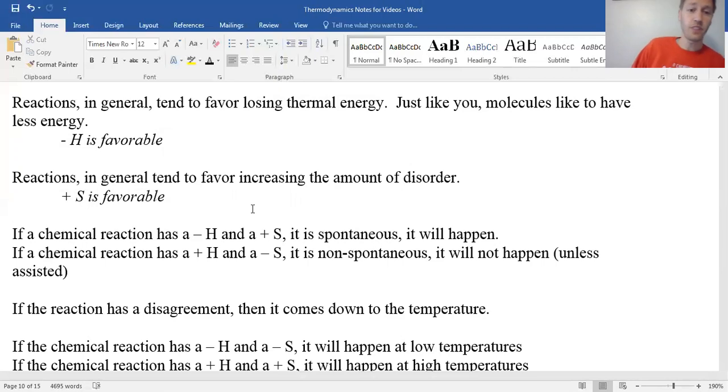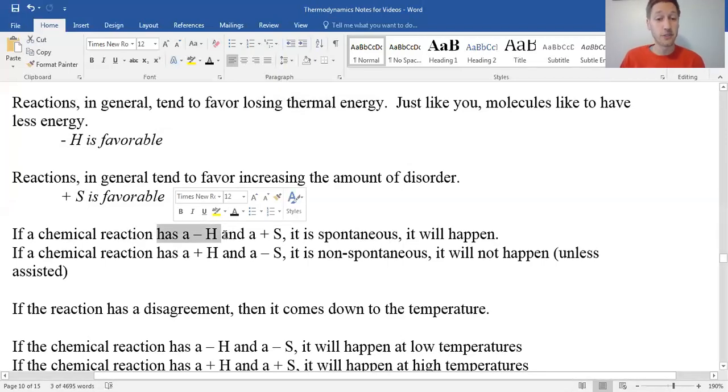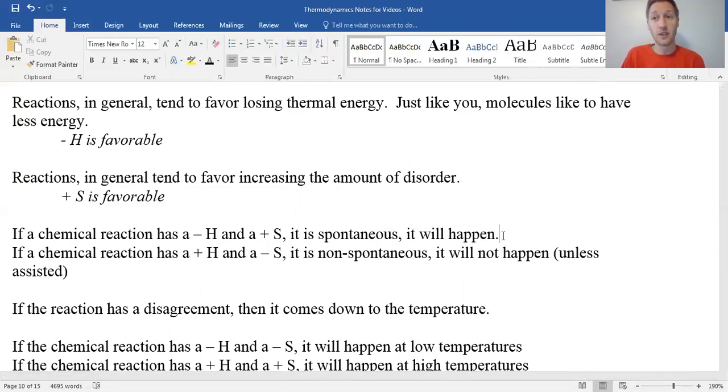If a chemical reaction has a negative H, which means it gets rid of energy, and a positive S, which means it gets to be more disorderly, it's going to be spontaneous. It will happen on its own. It doesn't need any assistance. Now, this doesn't say how fast it takes place. It just says it will take place. Just because something is spontaneous doesn't mean it's all done immediately. It might be very slow.